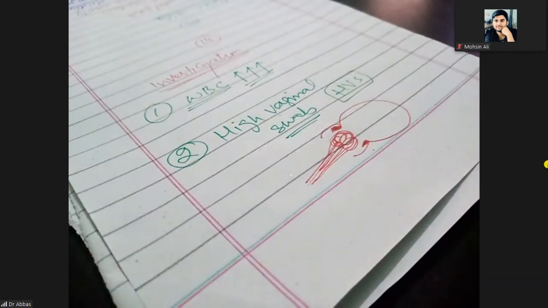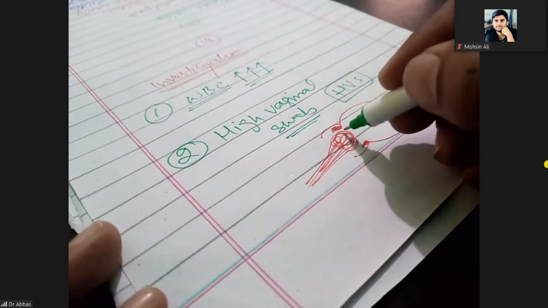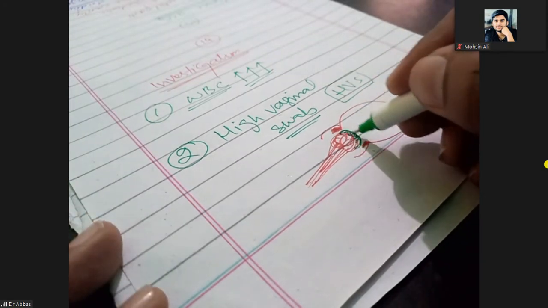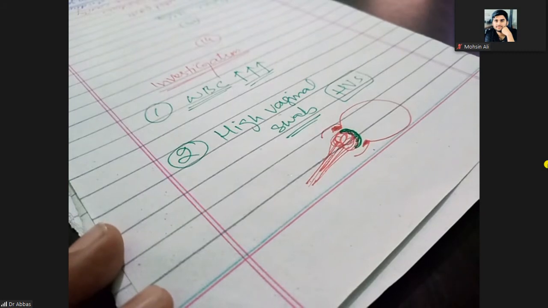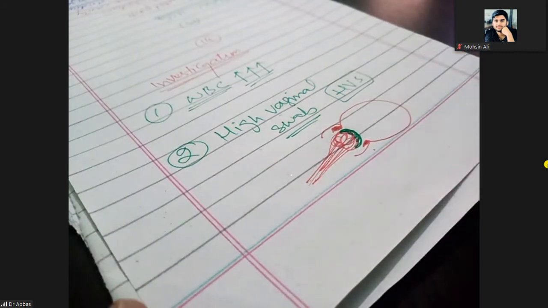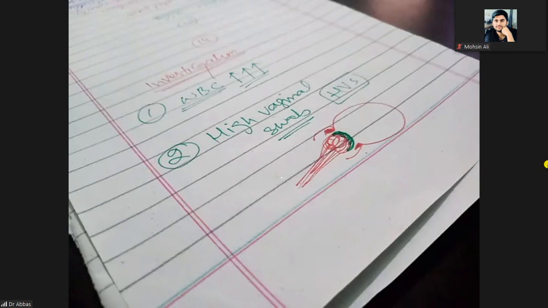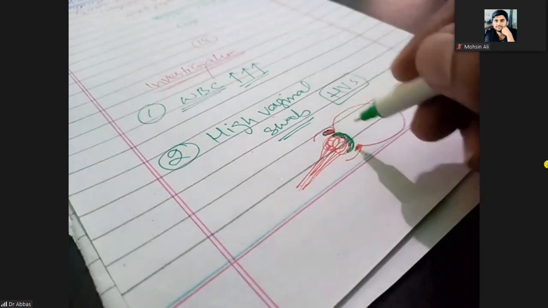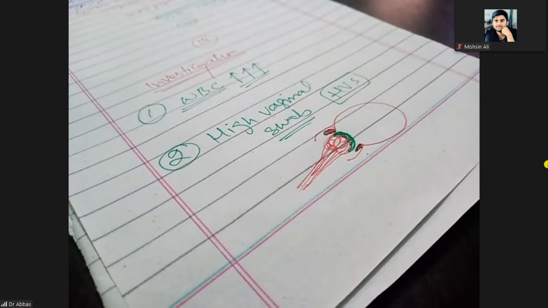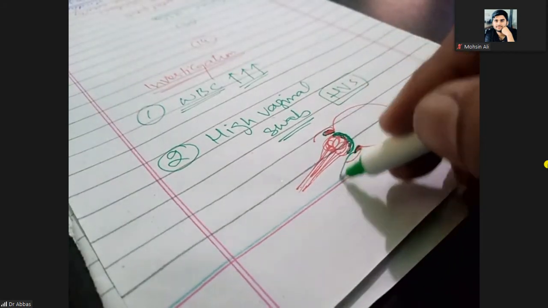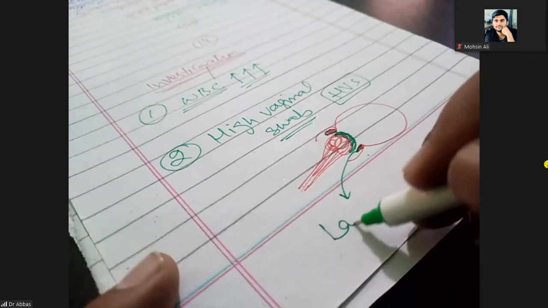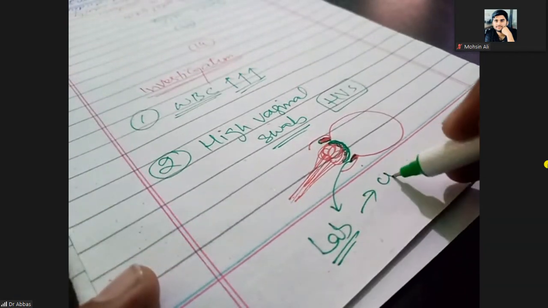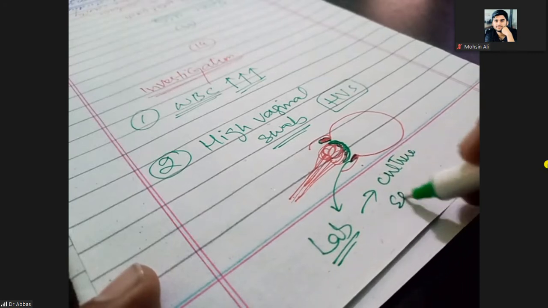When you remove it, some of the mucopurulent discharge, the pus, will stick here. So this is the swab. You enter the cotton rod through the lower female genital tract and touch it to the posterior fornix of the cervix, and some mucopurulent discharge will stick to it. Send it to the laboratory for culture and sensitivity.